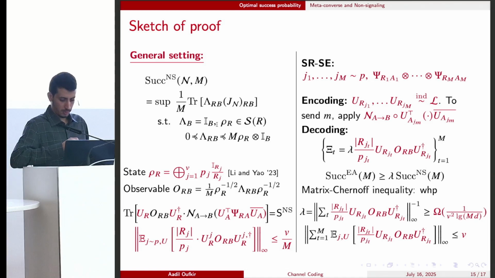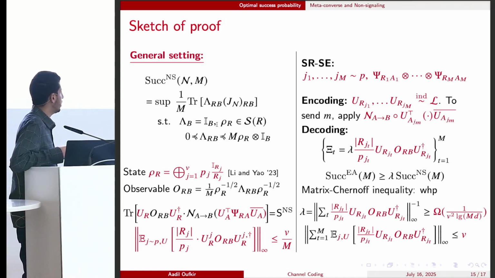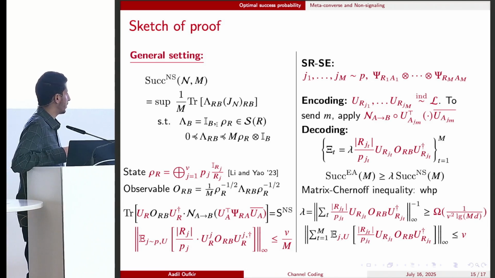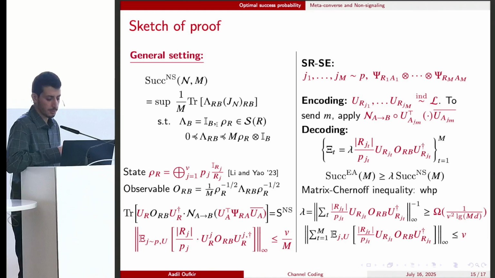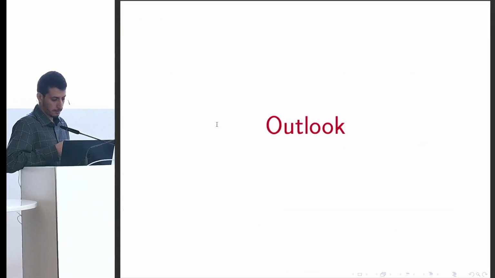So this is the scheme, and so here we get this V. Because of the pinching inequality, the matrix inequality also gives us this nice concentration, and we only pick this additional 1 over V squared. So you can find the full details in the preprint.